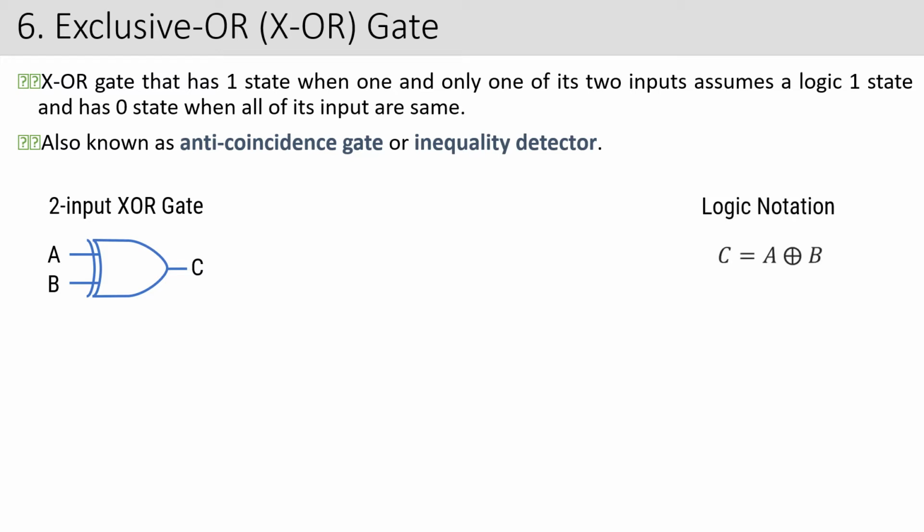What is the logic notation of it? If you talk about the logic notation of it, it is C equals A ⊕ B, but see this, I'm giving a circle around the plus here. Okay. Are you getting it?